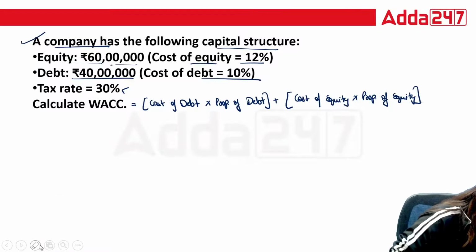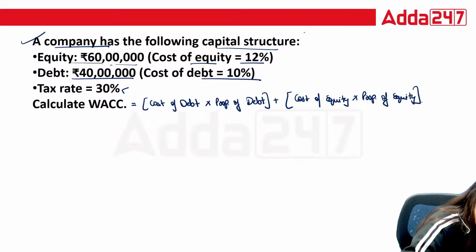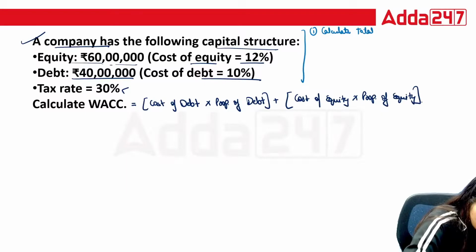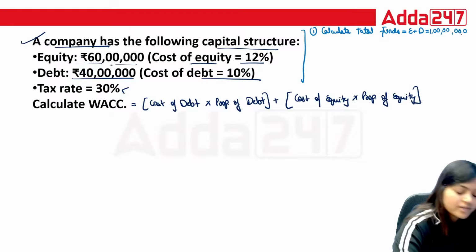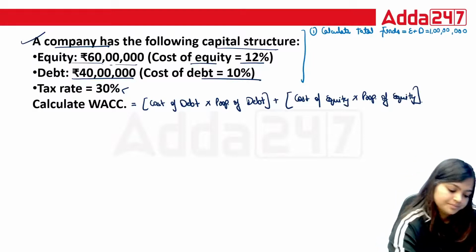How to calculate proportion? First step is to calculate total funds. What is your total funds? Add your equity plus debt amount. So 60 plus 40, this is going to be 100 lakhs. Yes, this is your total. 1 crore is your total funds.